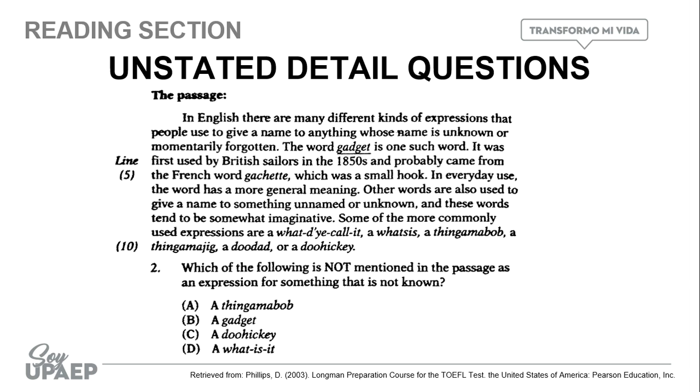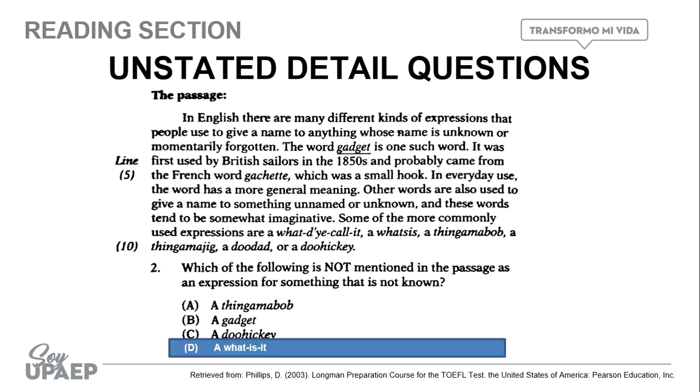So, letter A, a thingamabob, appears in the passage. It is mentioned. B, a gadget, appears in the passage. A doohickey is mentioned in the passage. So, the option that is not mentioned in the passage is a what is it? So the correct answer for this question is letter D.